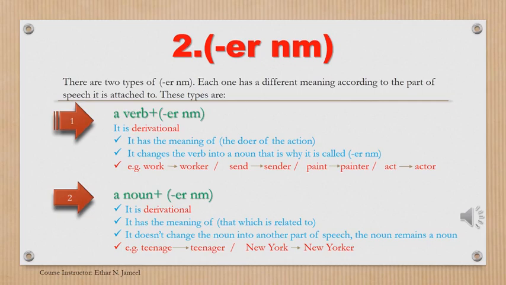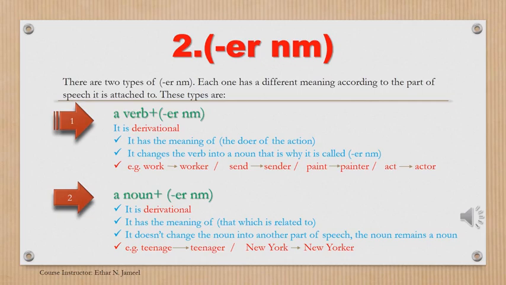So this is the meaning of ER nominal that is added to nouns. It has the meaning of that which is related to. It doesn't change the noun into another part of speech. The noun remains a noun, but it has the meaning of that which is related to.